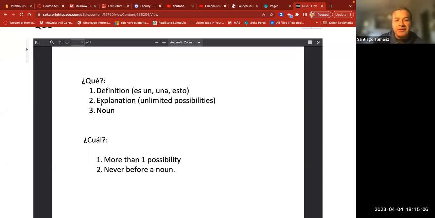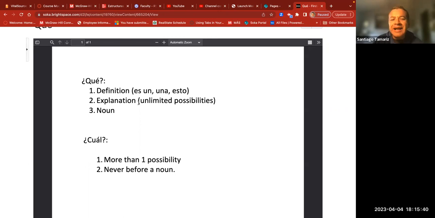And normally in this situation, we use a verb right after qué. ¿Qué comiste? ¿Qué estudiaste? ¿Qué comes? ¿Qué estudias? ¿Qué piensas? What do you think? Many possibilities, unlimited in reality. So qué for definition: ¿qué es un libro? What is a book? Number two, an explanation with unlimited possibilities: ¿qué comes? ¿Qué estudias? ¿Qué lees?